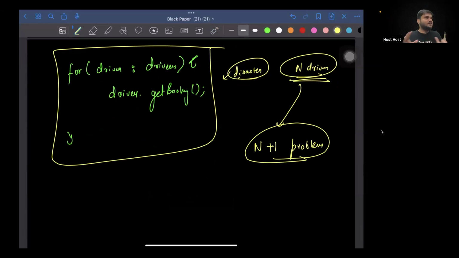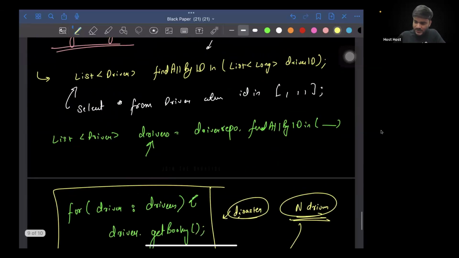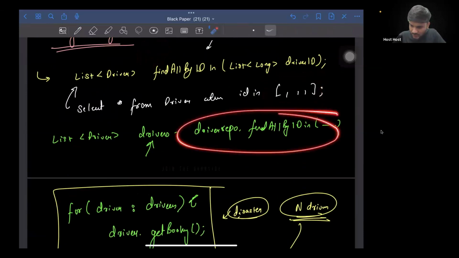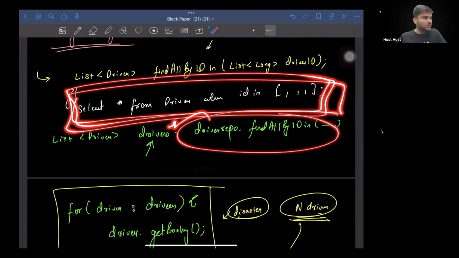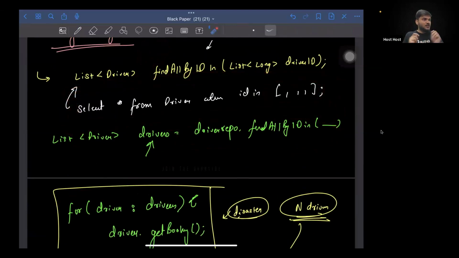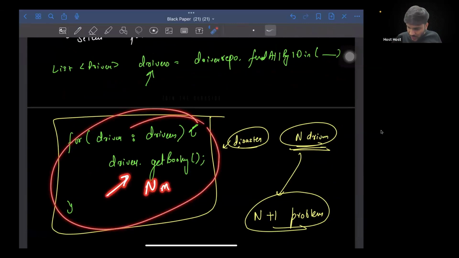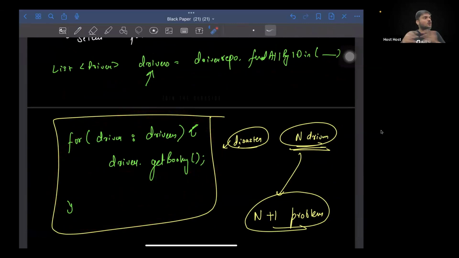The N+1 problem is a very, very famous database problem. In the N+1 problem, in order to fetch a certain type of data, you make N+1 queries. For example, if there are N drivers with N unique IDs, you will make one query to fetch all the drivers. Now you have a list of N drivers by one query. Now what will you be doing? You'll be looping, which means you are going to make N more queries to fetch the bookings of these drivers. Can I say that?